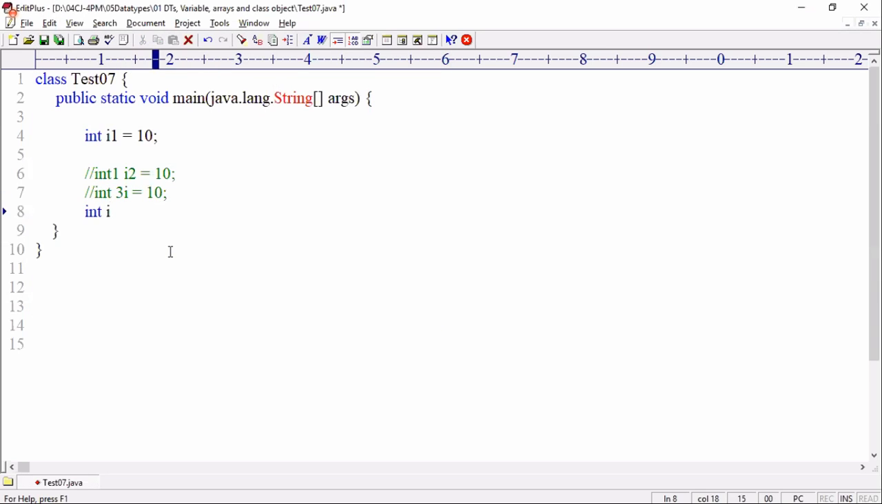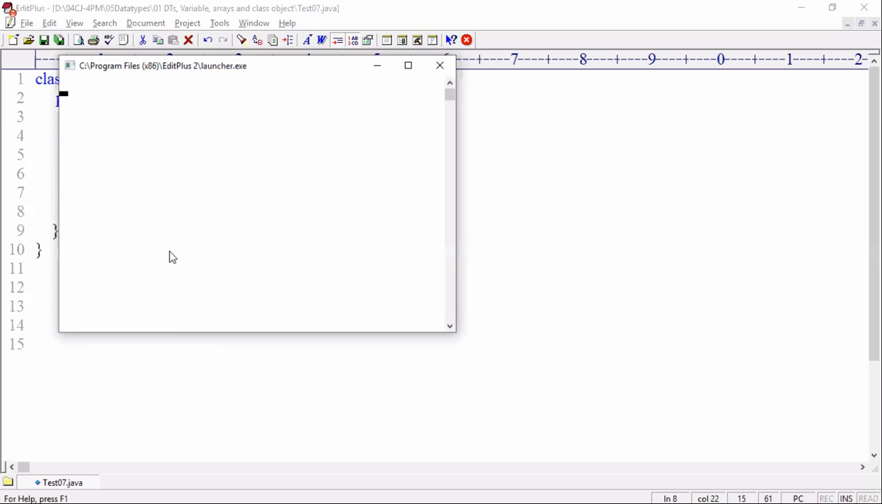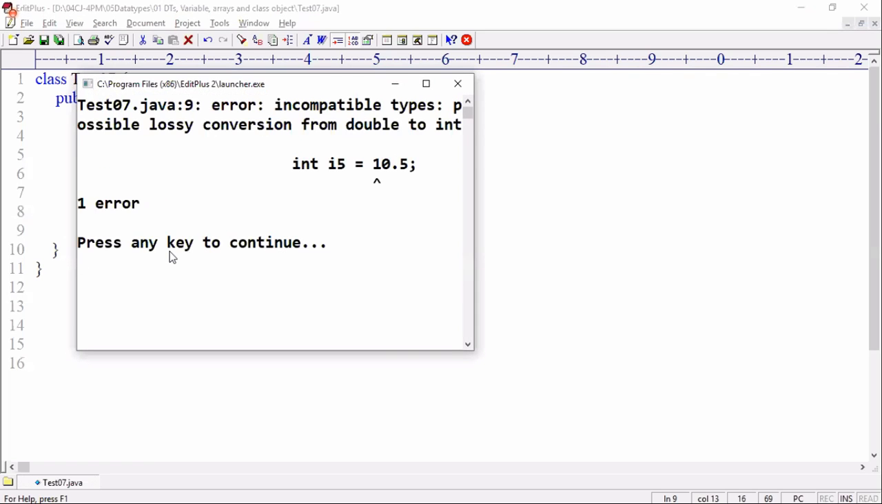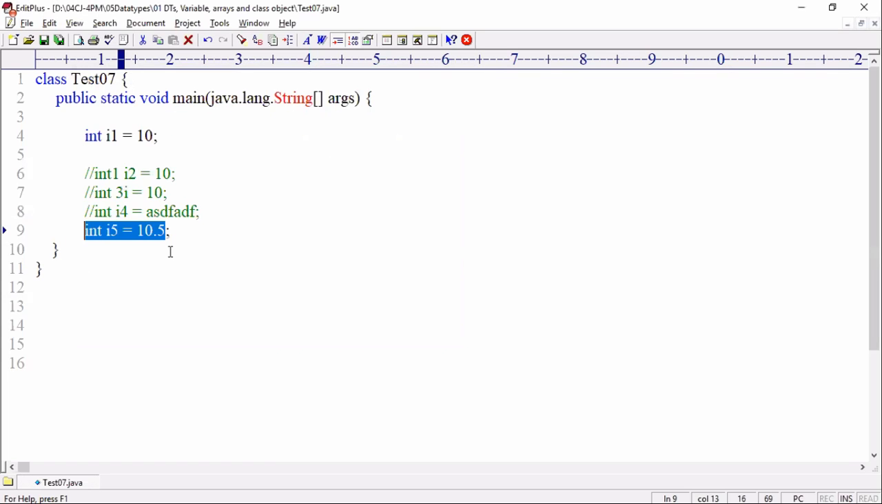Next I'm writing int i4 equal to something like blah blah blah. Is it allowed? Is it a valid value? No. Then the compiler throws an error: cannot find symbol, variable. Okay. Now I am writing a valid value, i5 equal to 10.5. Is it allowed? The value is valid, but is it in the range of int? No. So the compiler throws an error: possible loss of precision, from double to int. Okay. Then next, I am writing a valid value.